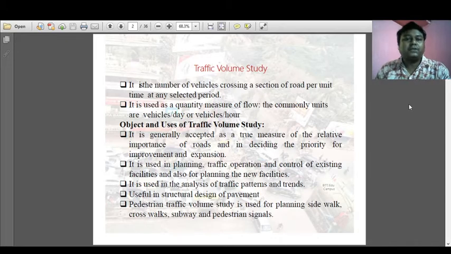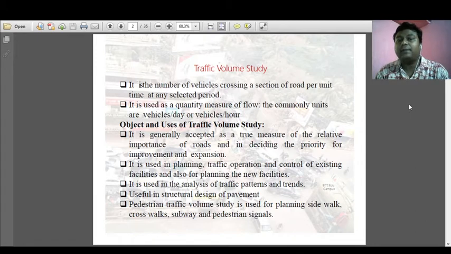So what is traffic volume? Traffic volume is basically the number of vehicles crossing a section of a road per unit time at any selected location. There are three parameters you have to keep in your mind. One is the number of vehicles, another is the portion of the road, and the third one is the unit time, the time factor. So: number of vehicles, the length of the road, and the time.